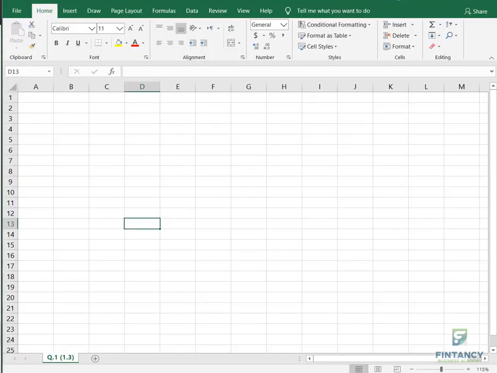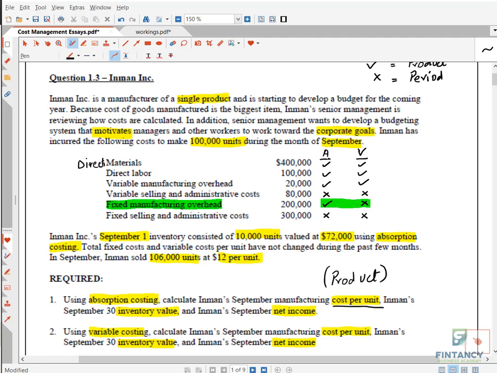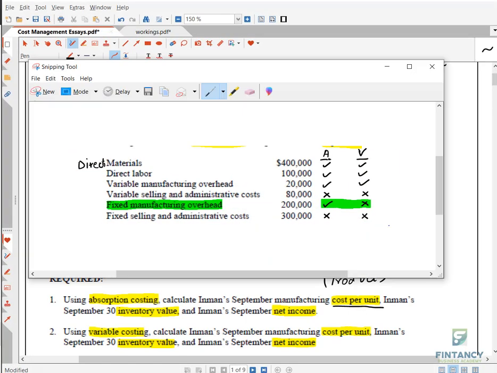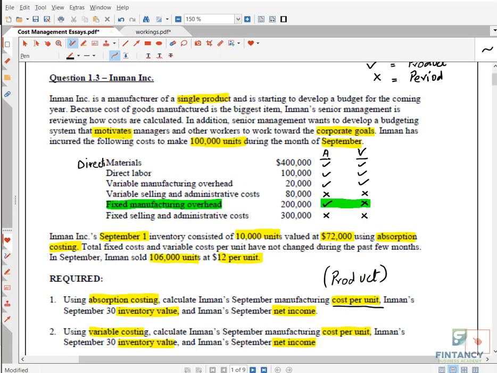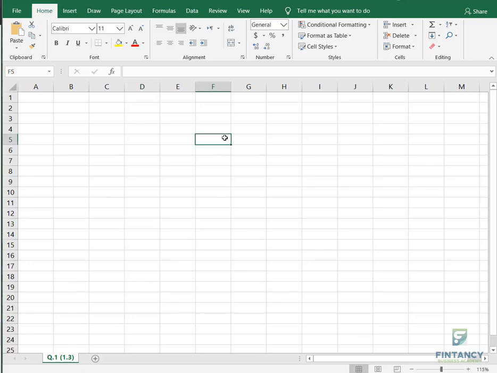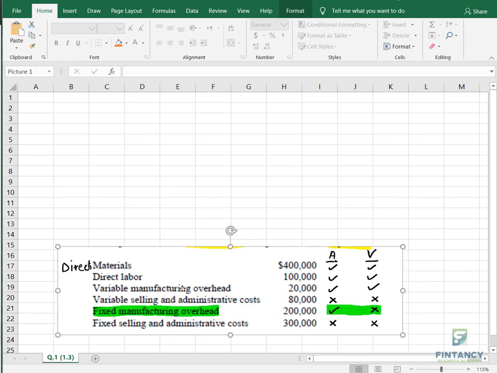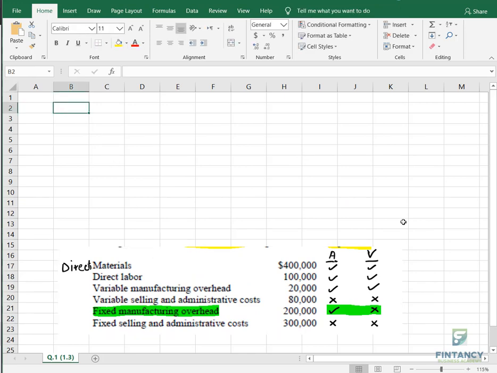So we will open an Excel sheet for solving this question. For requirement 1, what do we need? We need 4 things, right? So I will just make a note of it so I don't have to come here again and again. I will copy this here. So my friends, I am solving question number 1 for you, and we will see how much is the unit cost as per both the methods.